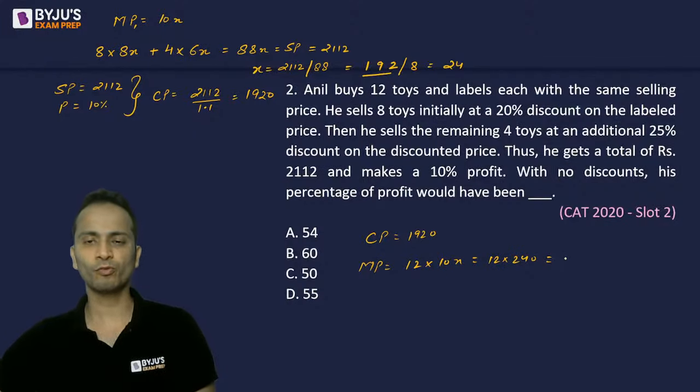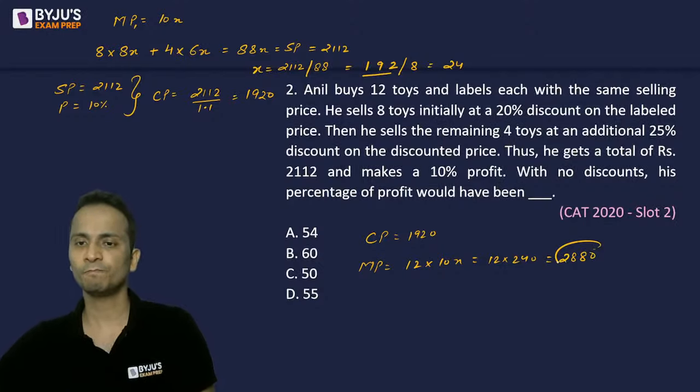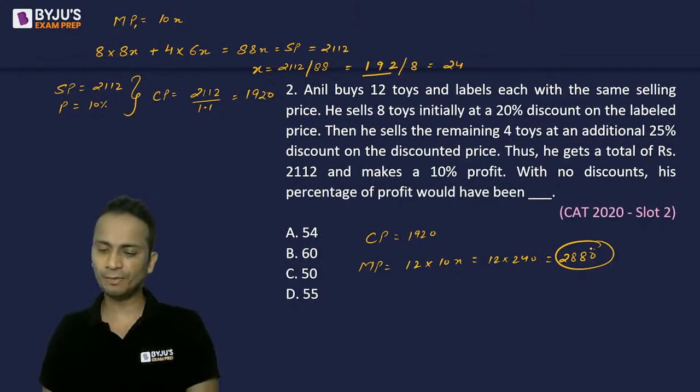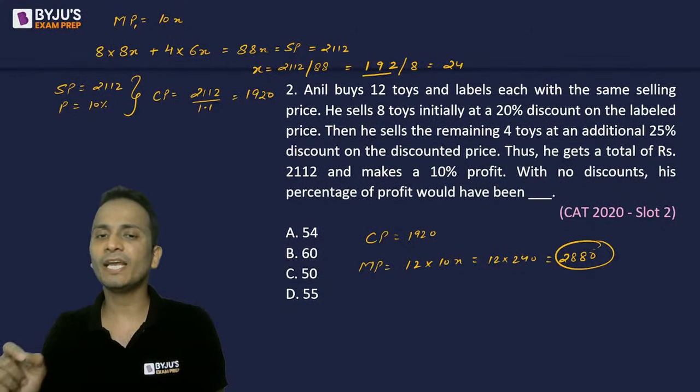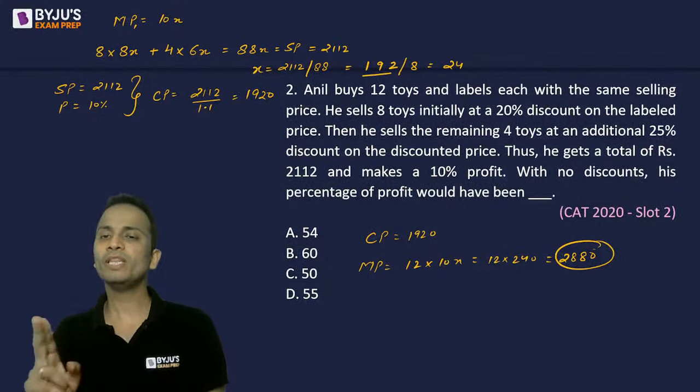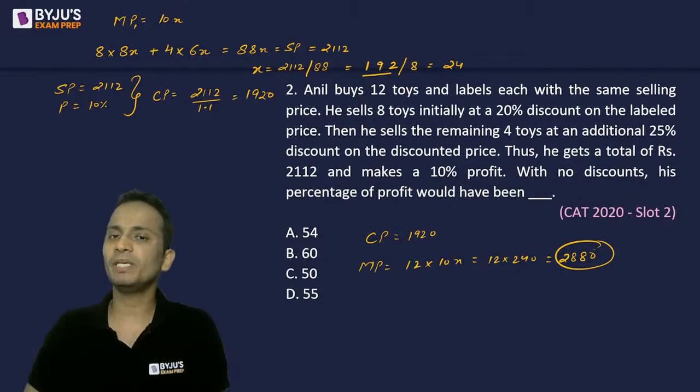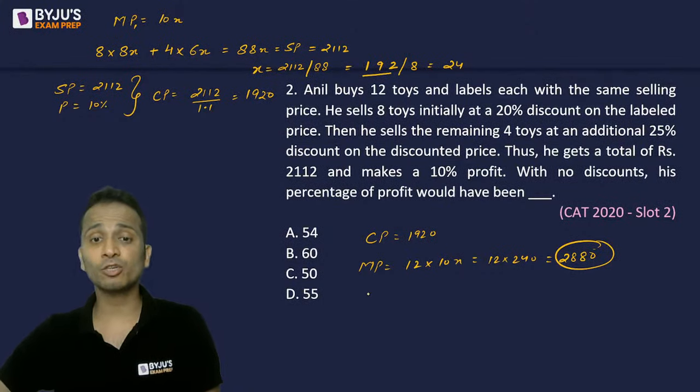So 2400 and 2880 is the market price. Okay. So 1920 is the cost price and 2880 is the mark price. Now, when there are no discounts, what will be his profit percentage? In the absence of any discount, the selling price will be equal to the market price, that is 2880.